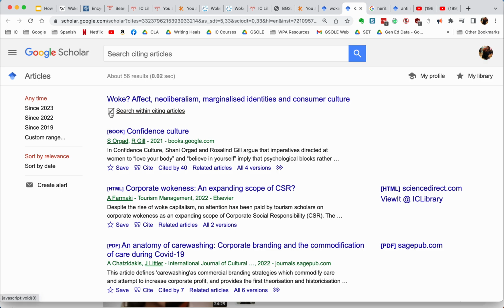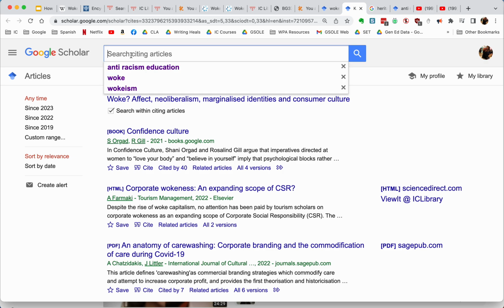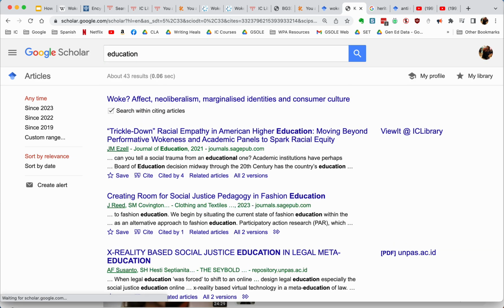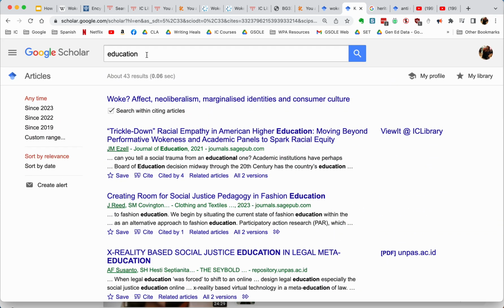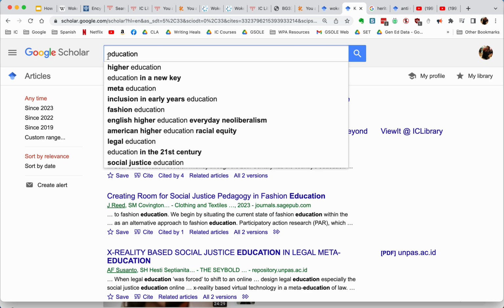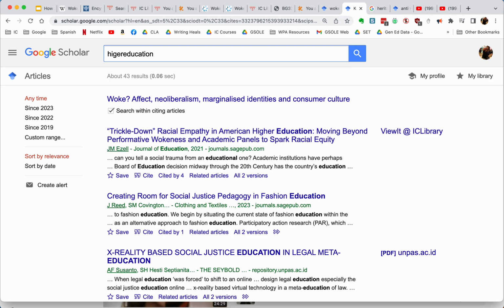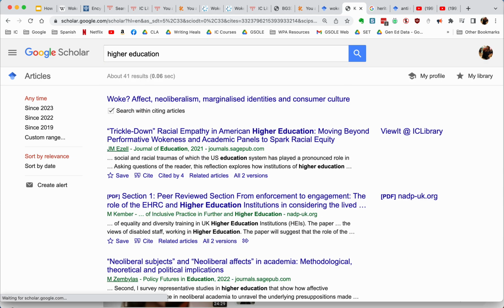I click on this little box here called Search Within, and then I can type in a single word like education. Maybe I'm interested in education and woke. And so then I can skim through these results. Maybe I'm more interested in higher education. So I can just type in the words higher education.